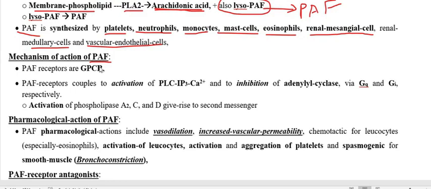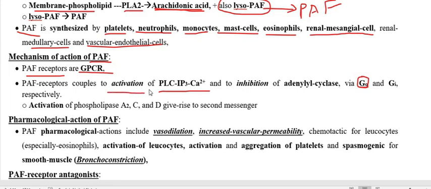In the same way as the kinins, they are also acting on a G protein coupled receptor. So the PAF receptor is also a G protein coupled receptor, acting on the GQ protein, and therefore the same pathway: phospholipase C, IP3, calcium.